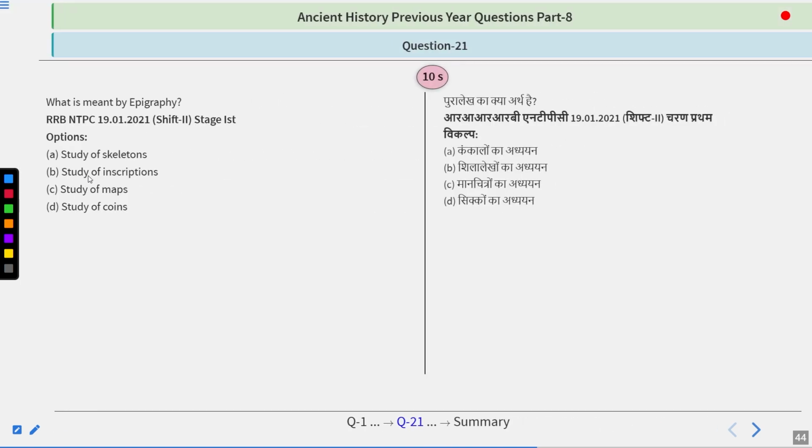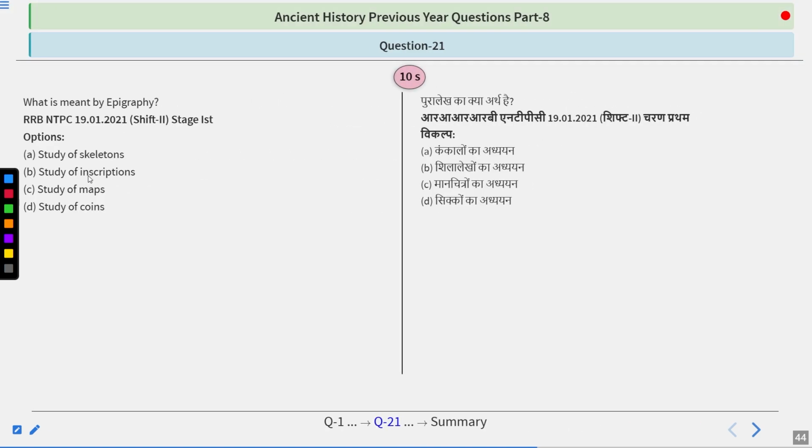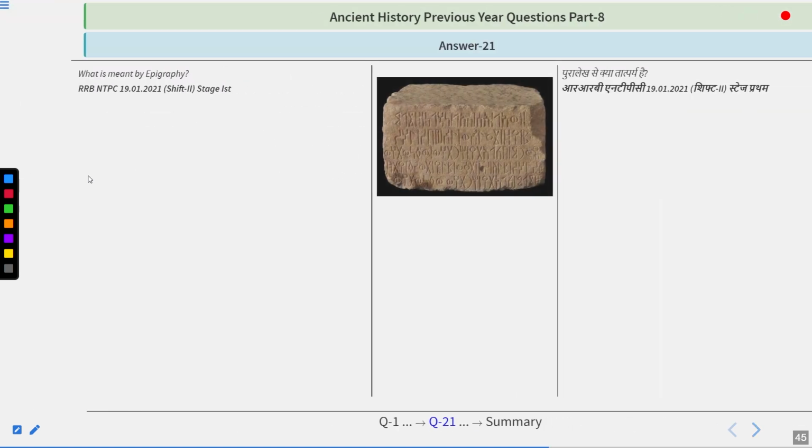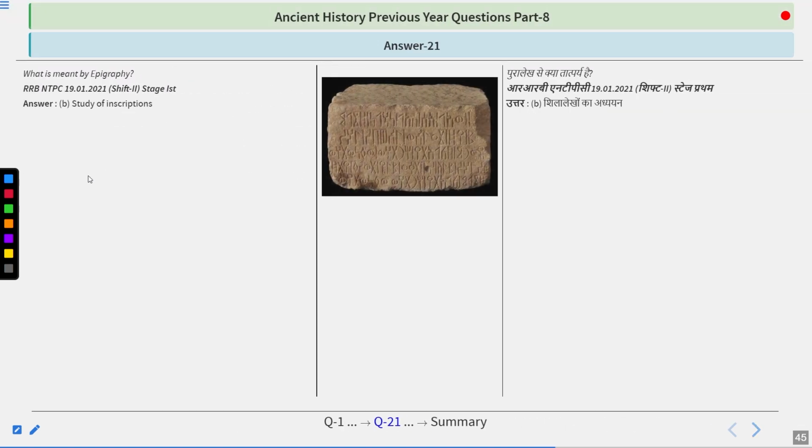You can see. What is meant by epigraphy? The options are study of skeletons, study of inscription, study of maps, study of coins. So this is a simple one, I hope. So try to answer. And yes, you got it right. This is simple. The answer is study of inscription.